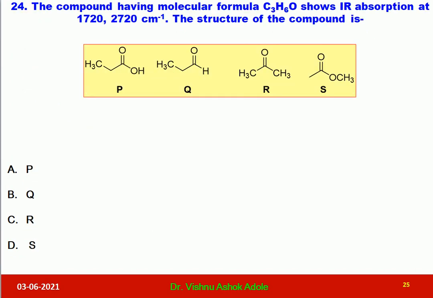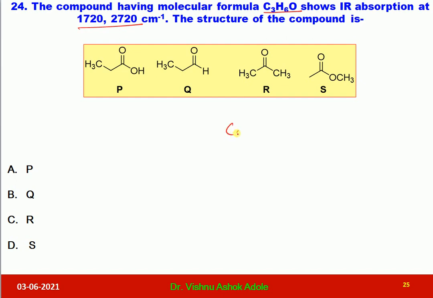Let us go for question number 24. The compound having molecular formula C3H6O shows IR absorption at 1720 and 2720 reciprocal centimeter. These two important vibrational stretching frequencies are given. The structure of the compound is?